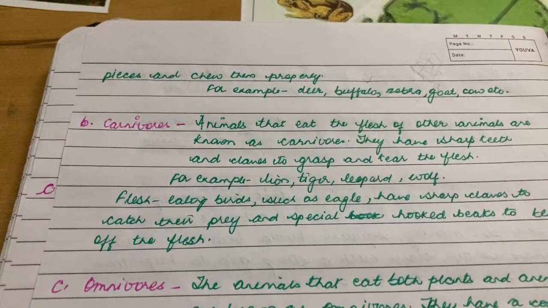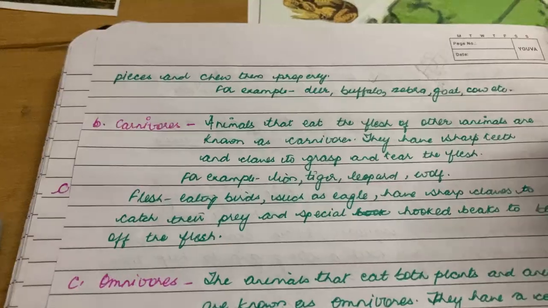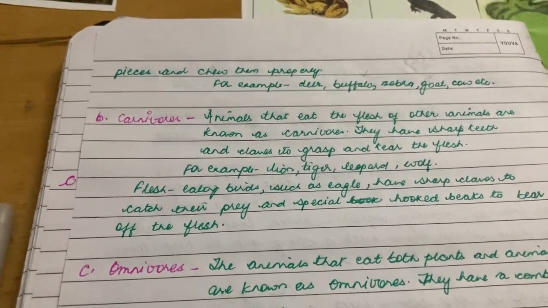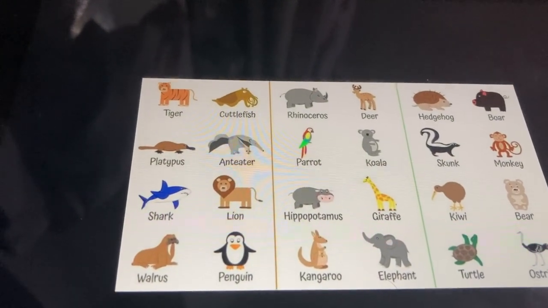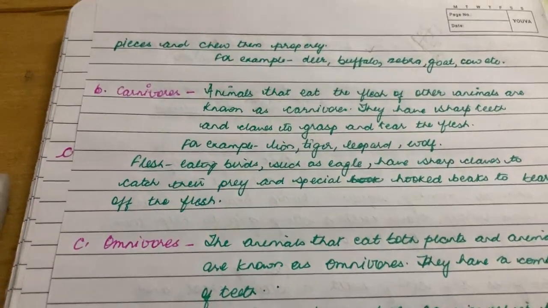Then carnivorous animals. These are basically the animals who eat flesh. Here I do have a picture. Animals like lions, walrus, shark, tiger, cuttlefish, etc. are carnivorous.